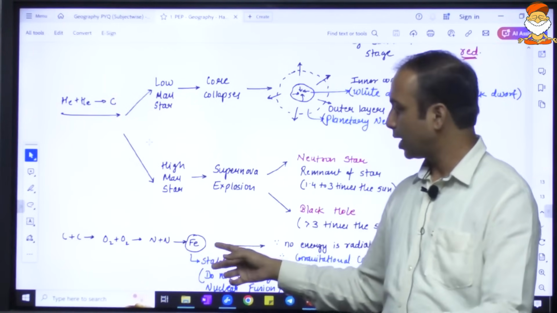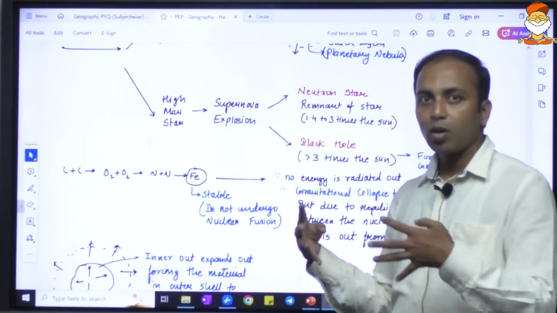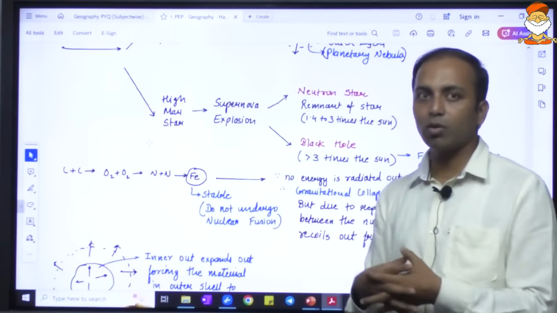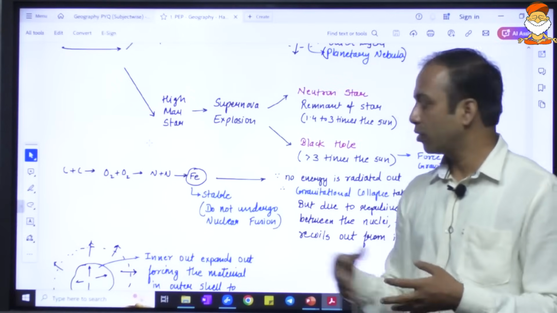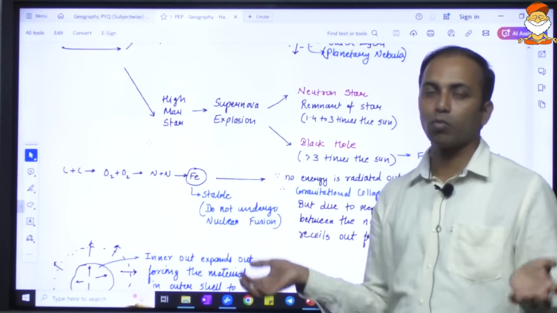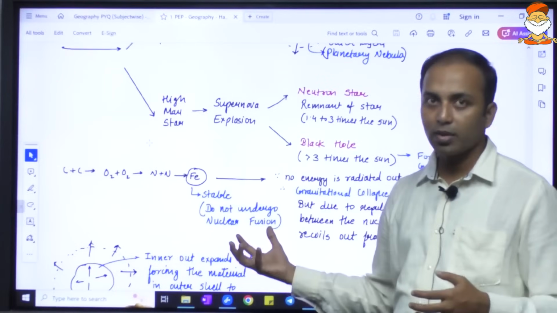A time will come when it will become so heavy that it will not be able to undergo fusion, because a fusion reaction needs a huge amount of energy, and heavier elements need more energy for fusion, and such energy will not be available.